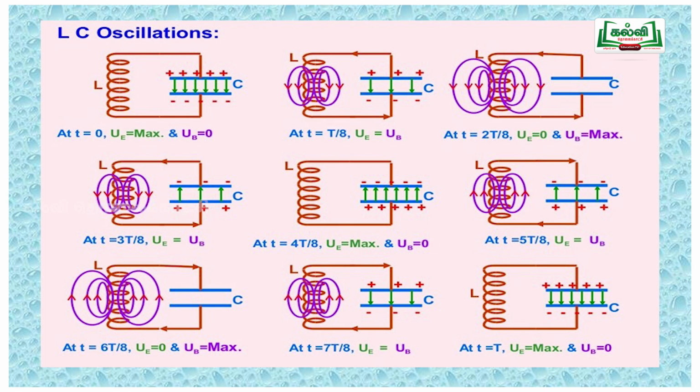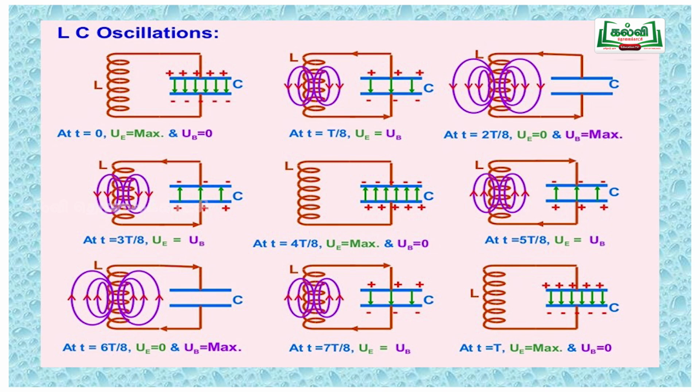And what about the electric energy and magnetic energy? If current is flowing through an inductor, it produces some magnetic energy. So here the time is split into cases. For the cases T by 8, 3T by 8, 5T by 8, 7T by 8, that is odd multiples of T by 8, the electric energy and magnetic energy are equal. The electric energy is maximum at t equal to 0 and t equal to capital T.